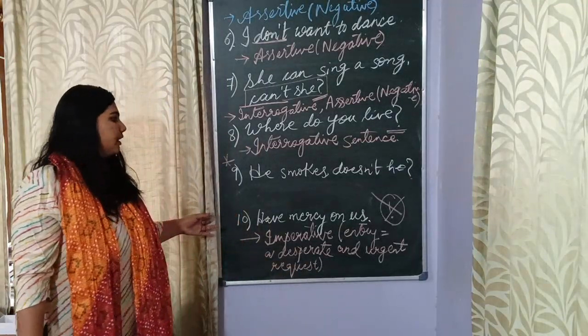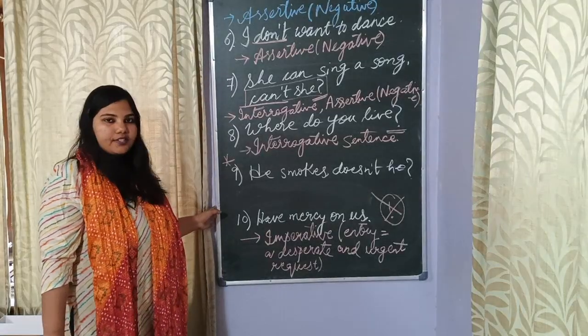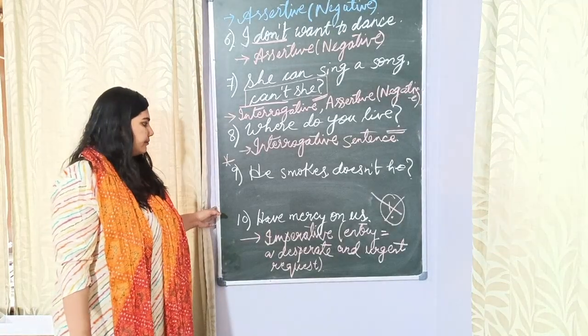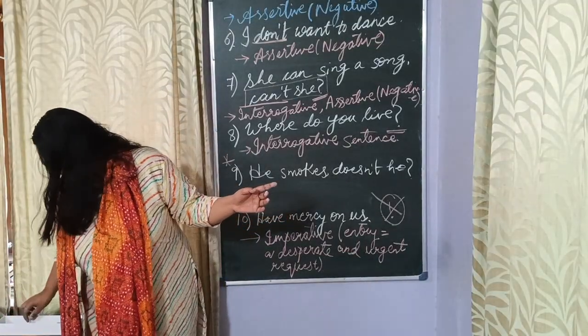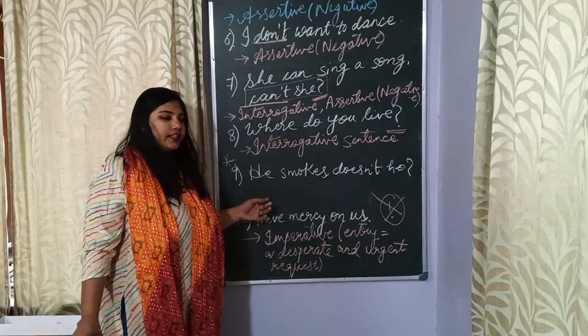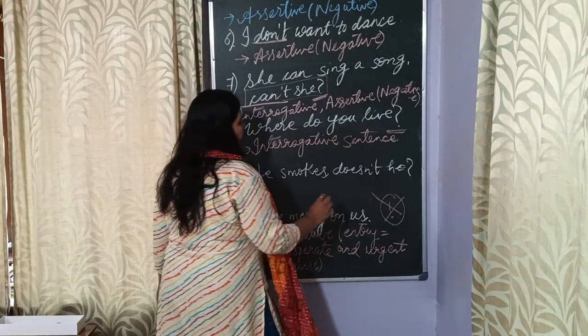I hope you have solved the questions correctly. Here again, those of you who could not do this one, if somebody is still confused, let me give the answer. You have two things.